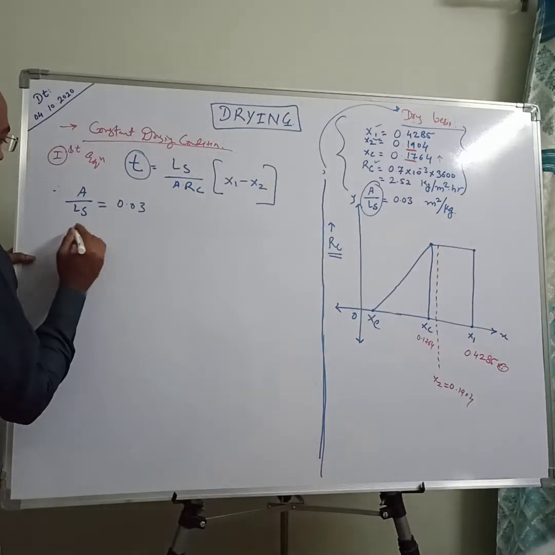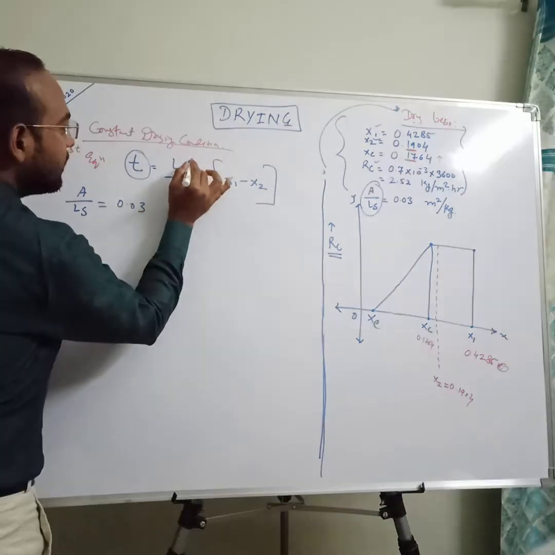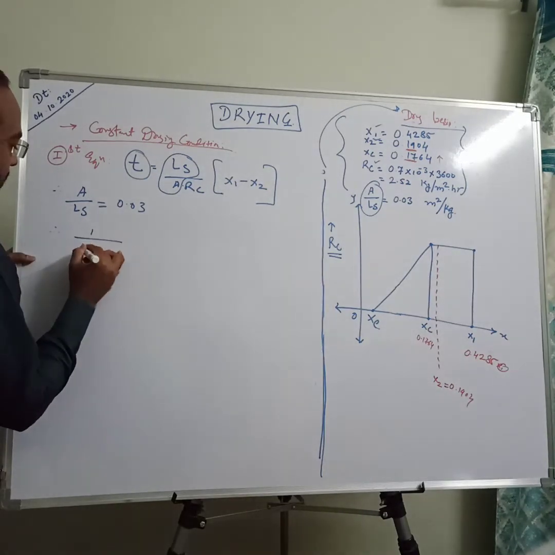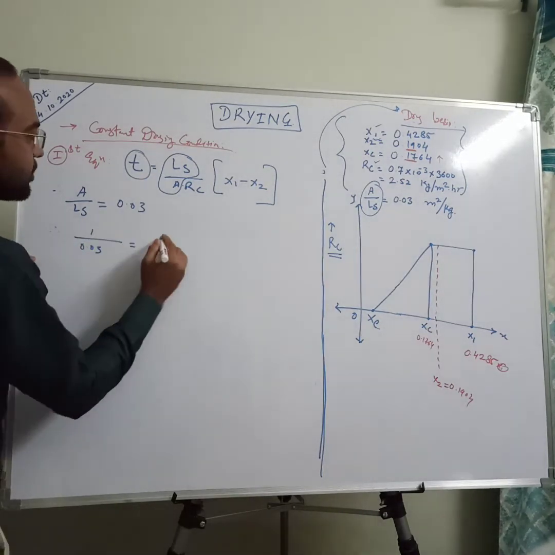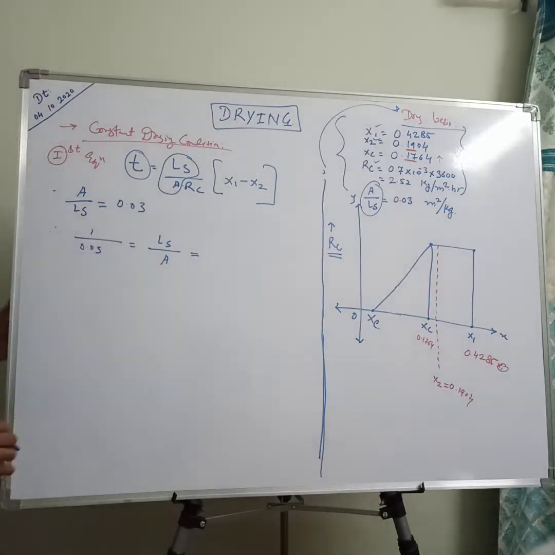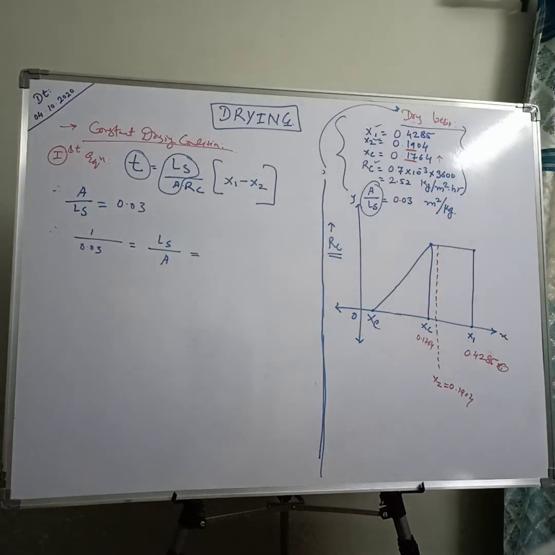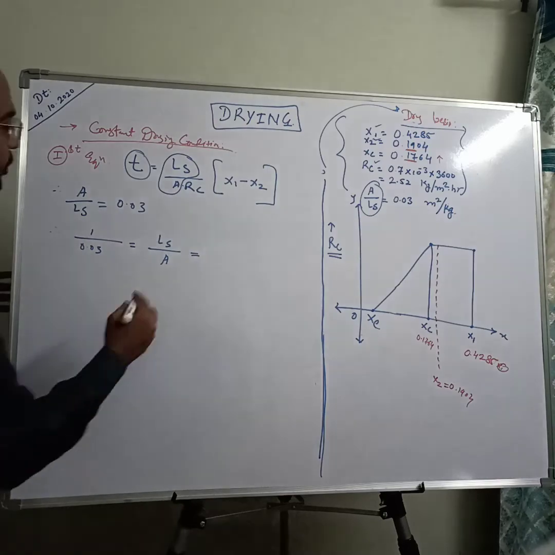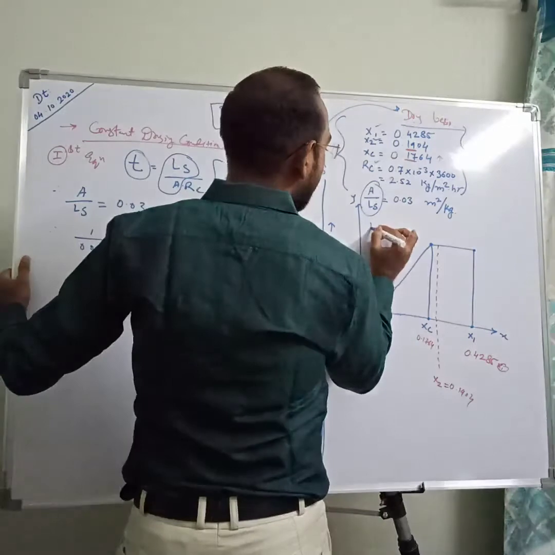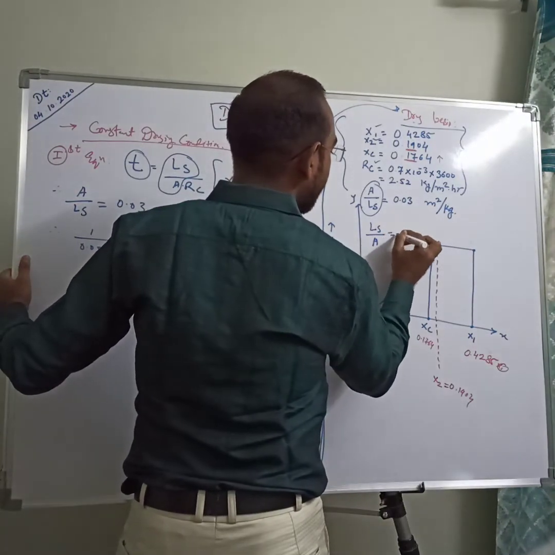We are interested in Ls by A. So 1 by 0.03 gives us Ls by A when we invert it, and the value of Ls by A is 33.33.